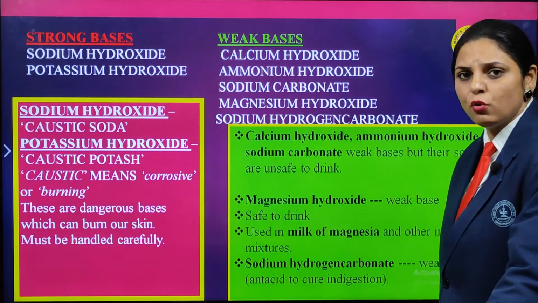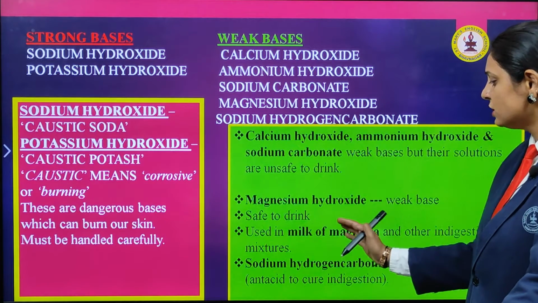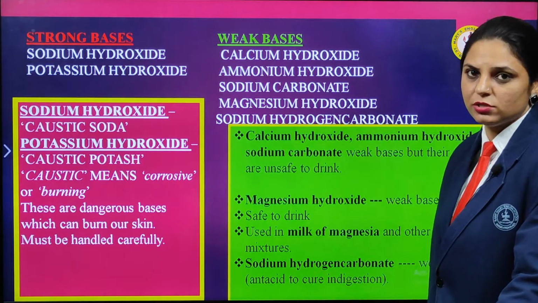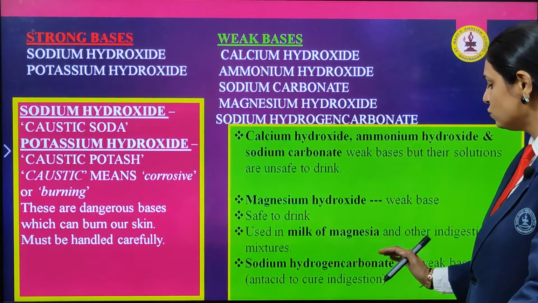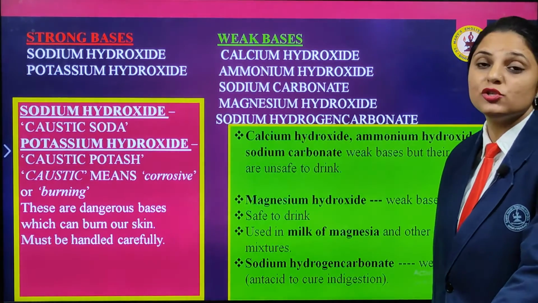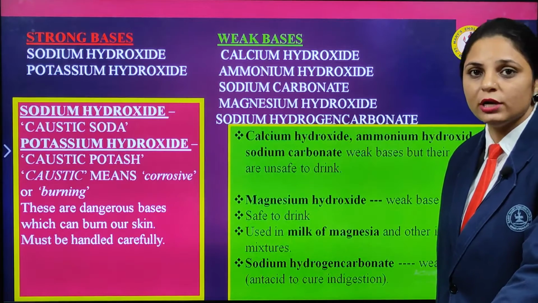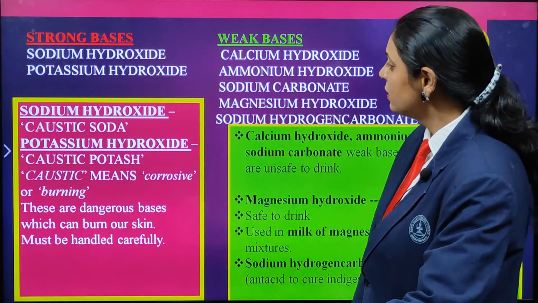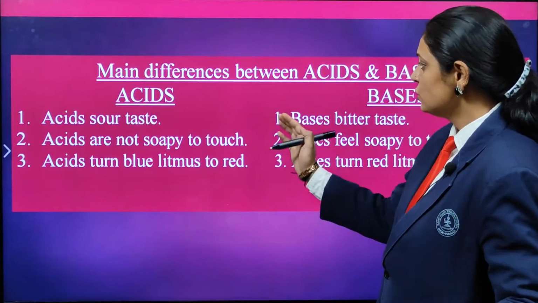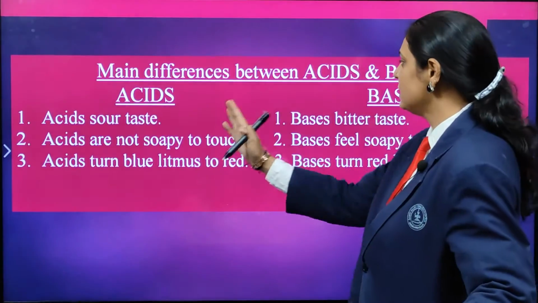You can check at your home that it is used in milk of magnesia and other indigestion mixtures. And sodium hydrogen carbonate, which is also a weak base, is used as an antacid to cure indigestion. When you are suffering from acidity, at that time we use this. So recall it again, the acid and the base.